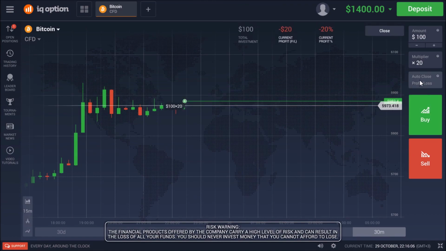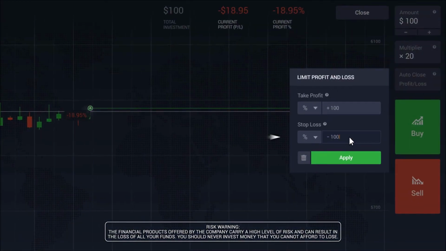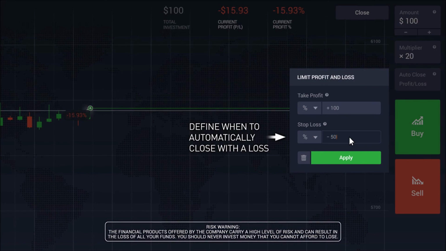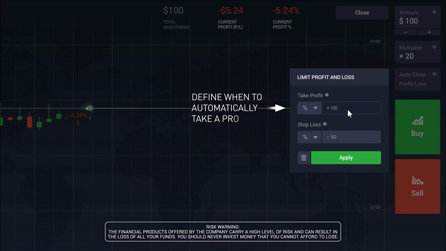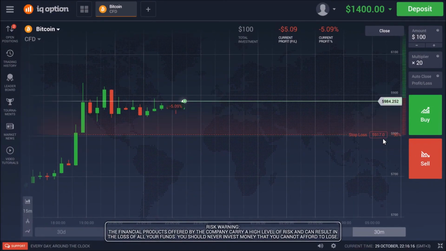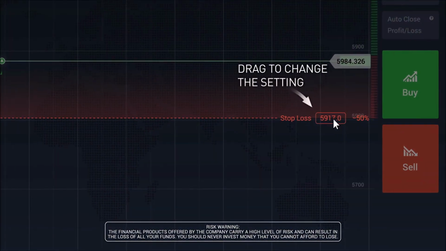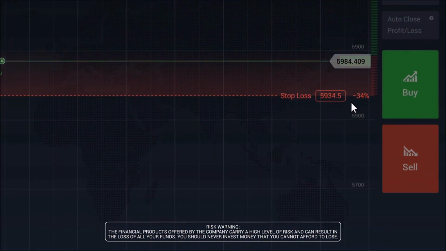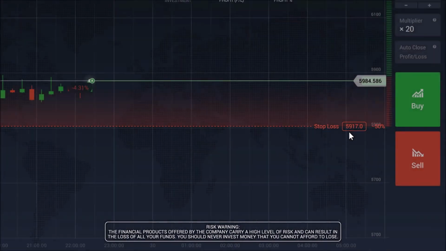Click on the Auto Close option to specify the stop loss and take profit price levels. A stop loss restriction automatically closes your trading position when the losses on that trade reach a certain amount. Similarly, a take profit restriction will automatically close your position once a certain amount of profit is made.